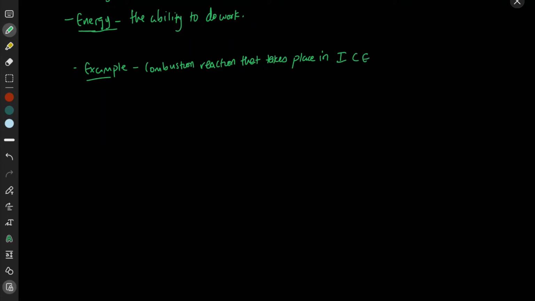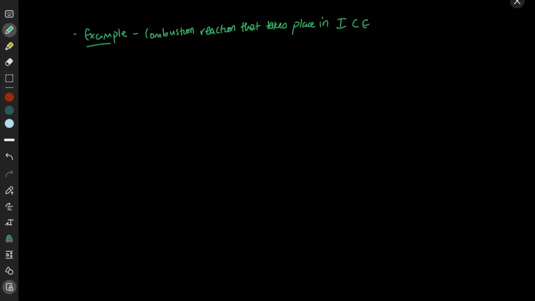That's in your car. So let's look at that reaction. So we have fuel in the form of octane, which is C8H18, and we have 2 of those. And we have oxygen, and that yields carbon dioxide plus water and energy.